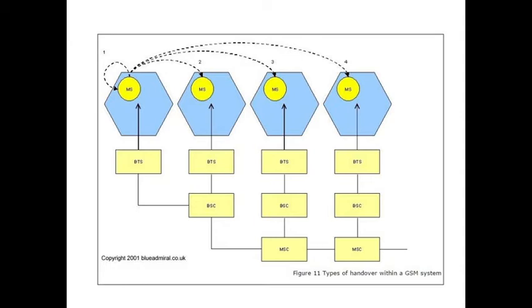If you see the first radio cell, that is intracell handover. We are talking about the first type of the handover. Intracell handover means within a radio cell under only one BTS. If handover is performed for the mobile station within one radio cell under the same BTS, then it is called intracell handover. Okay, that is intracell handover.